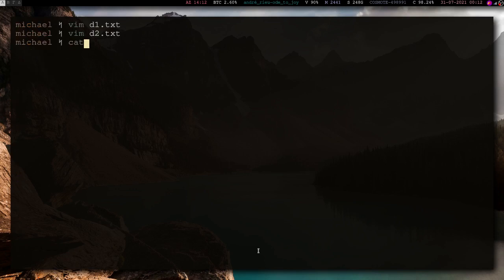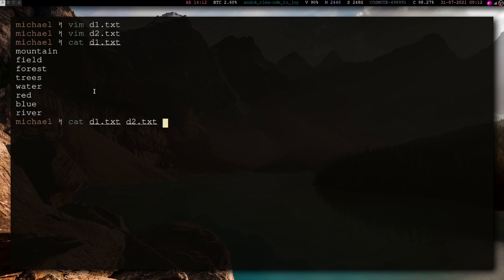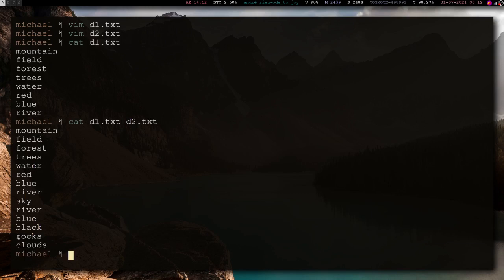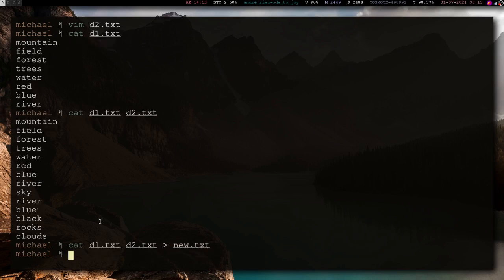The program we use to open files, cat, actually stands for concatenate. So you can concatenate those two files like that. Boom, now you have one super word list. But you might notice a problem with this one, which is that it has double passwords. It has duplicates. For example, we have river here, but we also have river here. We have one duplicate in this case. Let's send that into a file. How can we actually remove those duplicates?